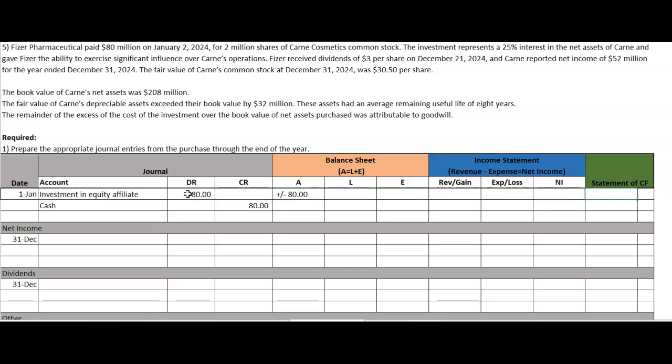And then the statement of cash flows, what's going on here? Well, we do have a cash outflow. So our cash is going down by the 80. Now, is that operating, investing, or financing? That would be an outflow from investing activities.